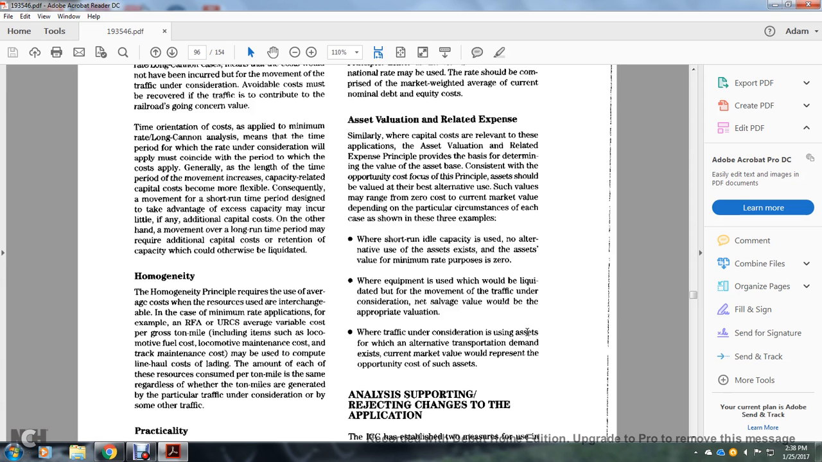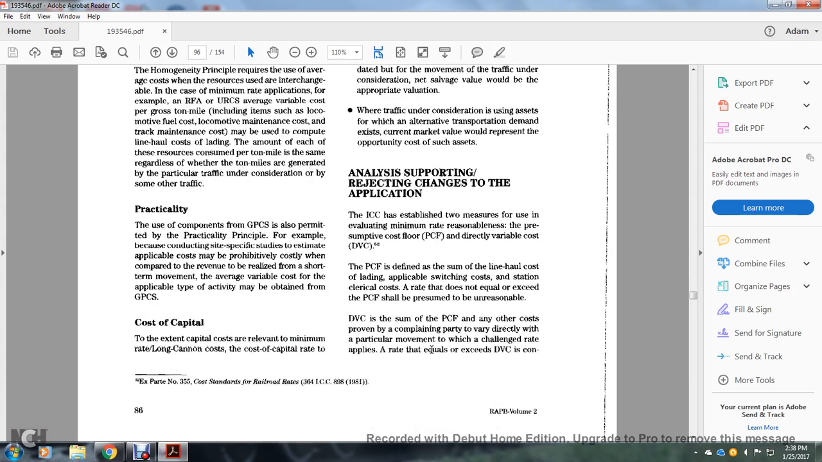When the traffic under consideration is using assets with alternative transportation demand, existing current market value would represent the opportunity cost of such assets. All right, analyzing supported rejection changes to the application. The Interstate Commerce Commission established two measures for evaluating minimum rate reasonableness: the presumptive cost floor and the direct variable cost device.